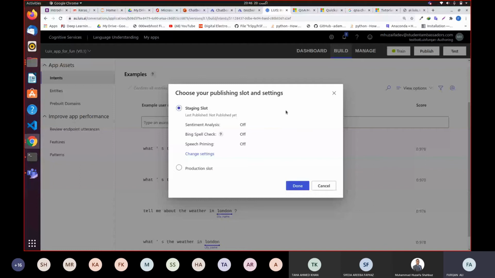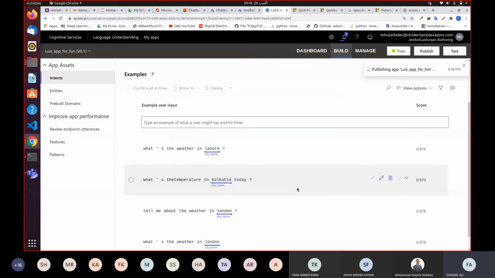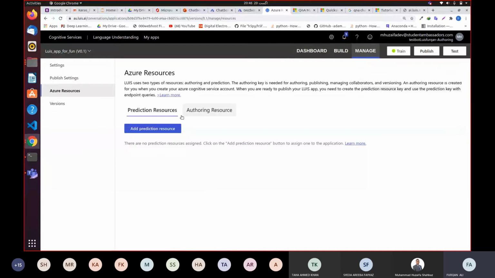You can simply turn on and turn off your sentiment analysis. Right now it's not working. Let's keep it default. Production slot, yeah, done. So once you publish your app, you will get a URL, or you can say an endpoint URL. You click it and you go to authoring resources, and over here in authoring resources, yeah, okay, it is